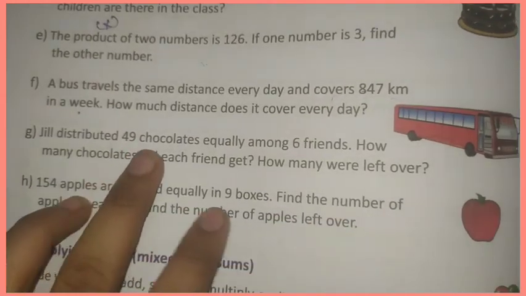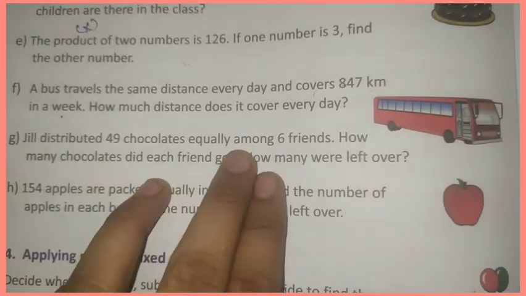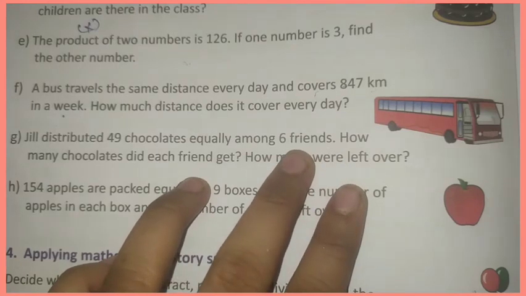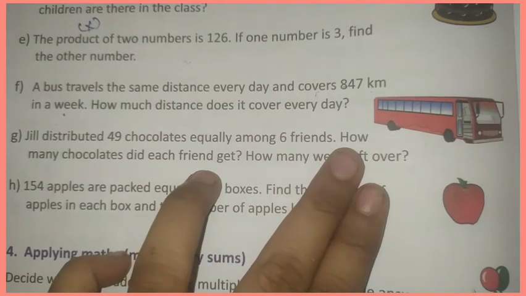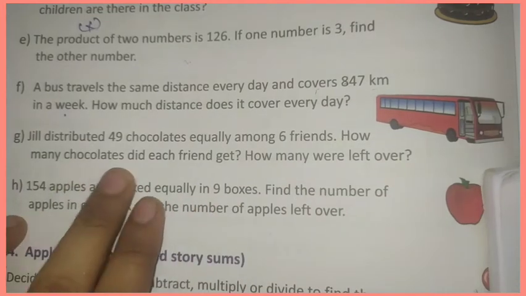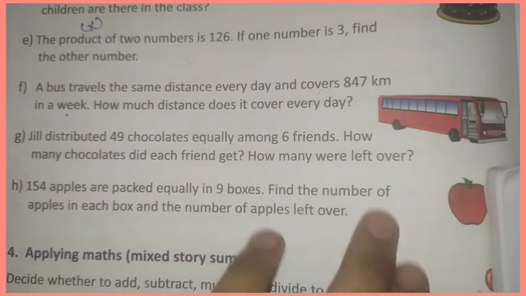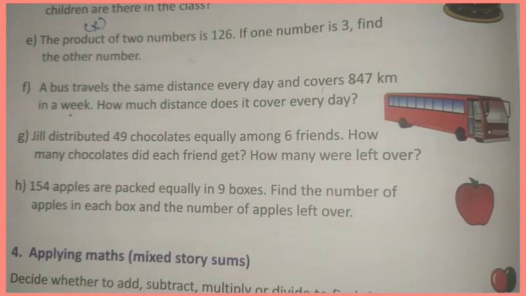Jill distributed 49 chocolates equally among 6 friends. How many chocolates did each friend get? How many were left over? Okay, look at G answer.